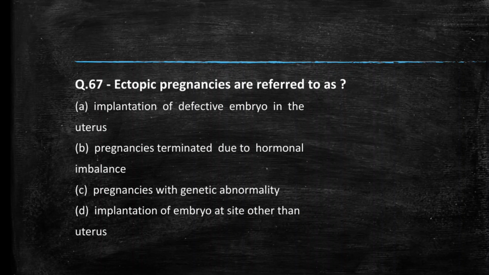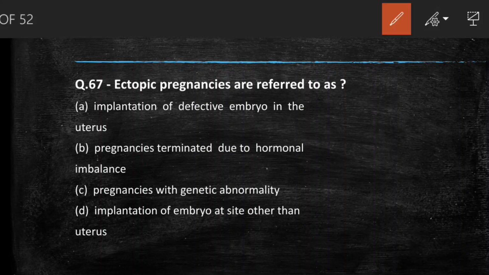Next question we have ectopic pregnancy are referred to as. Options are implantation of defective embryo in the uterus, pregnancies terminated due to hormonal imbalance, pregnancies with genetic abnormality, implantation of embryo at site other than uterus. So the answer is implantation of embryo at the site other than uterus.